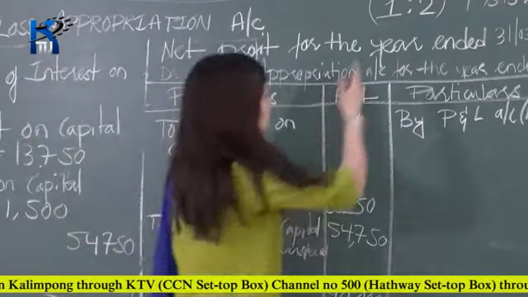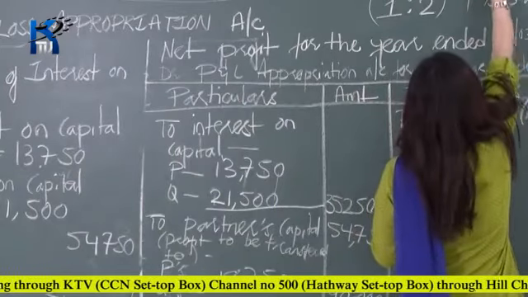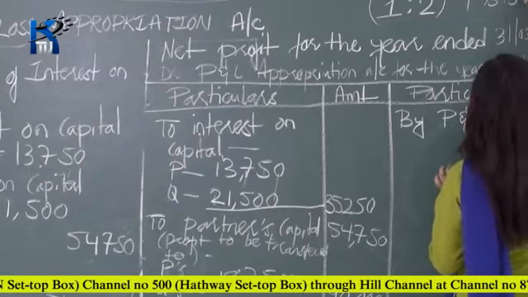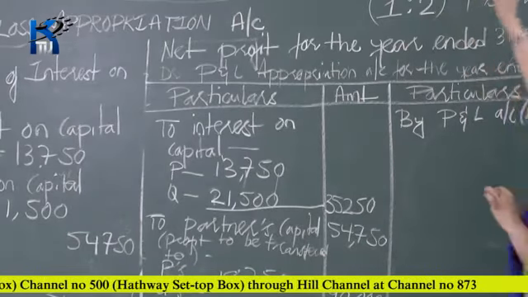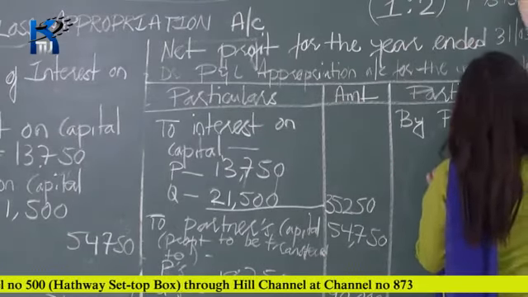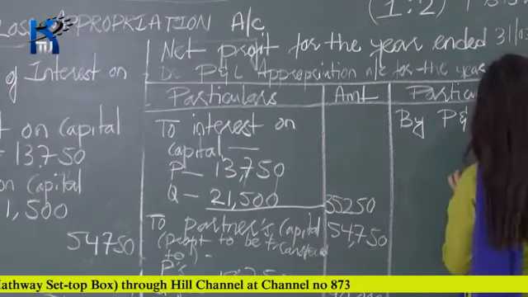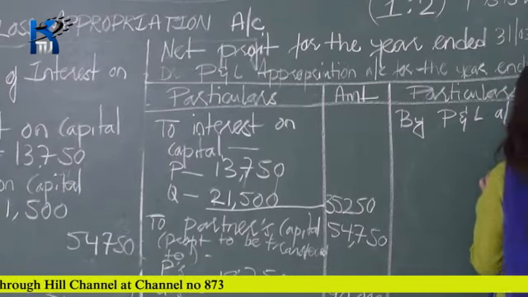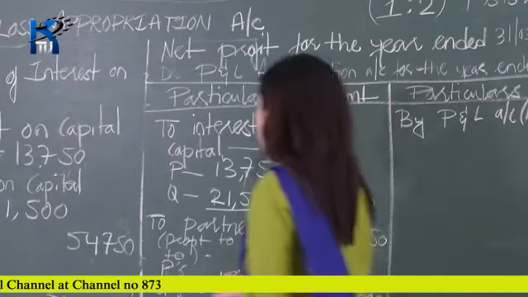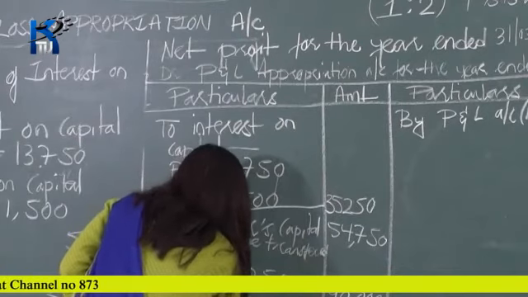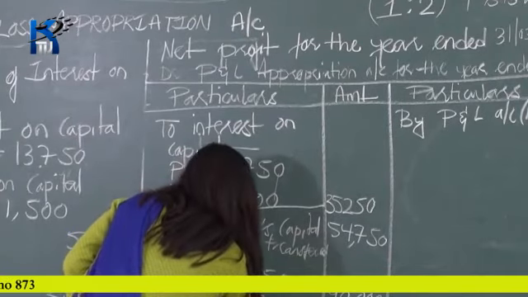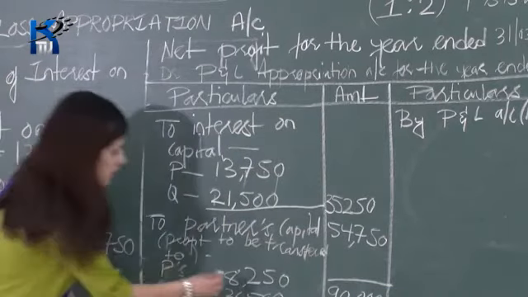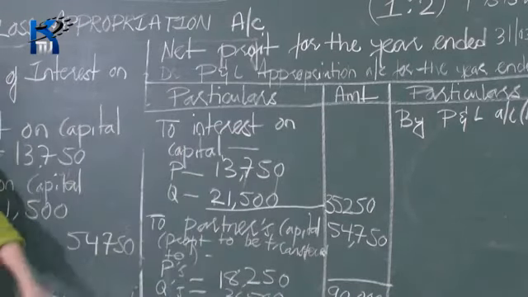After that, in the same manner, you have to calculate Q's share of profit as well. So Q's share of profit is equal to, Q's ratio is 2, so 2 divided by 3 into again 54,750. Okay. Now calculate this one, you will get 36,500. Okay. And check this one.